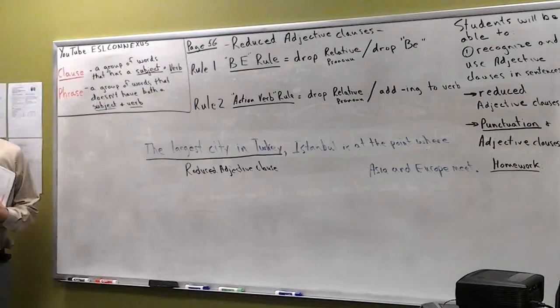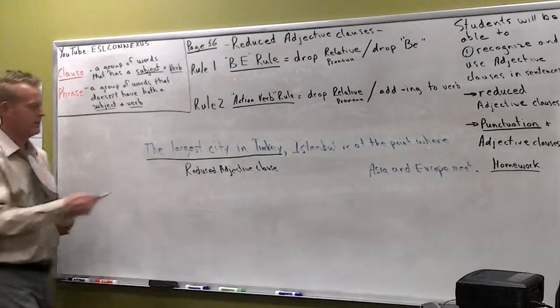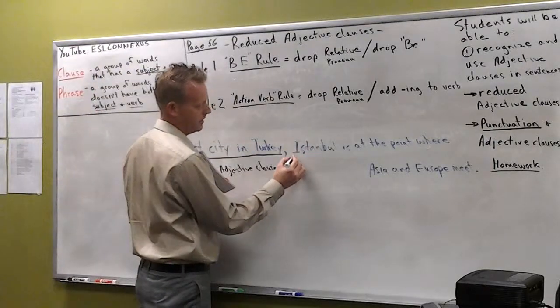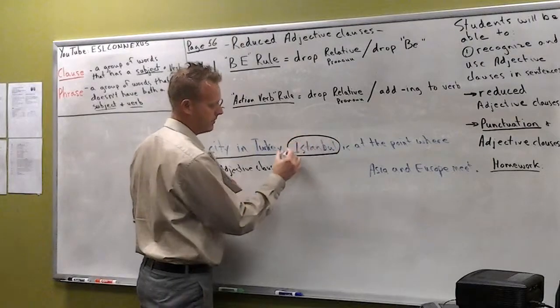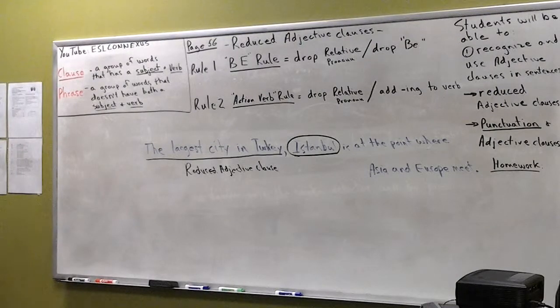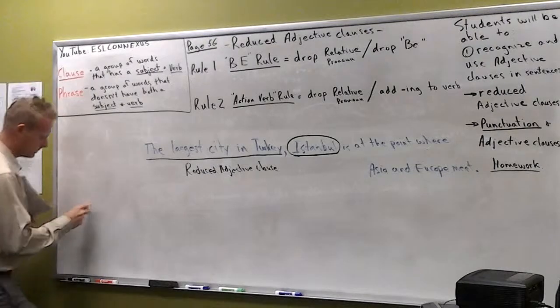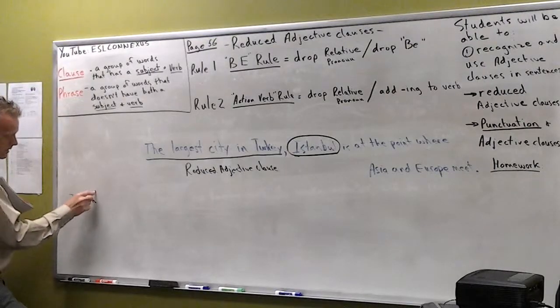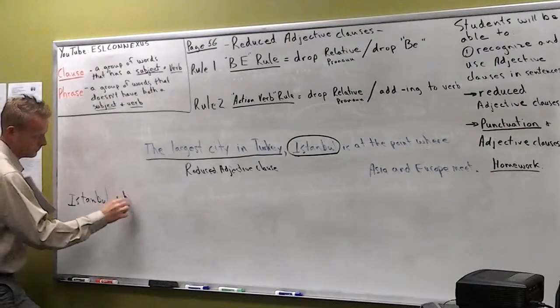Notice it broke the rule. Before we said the adjective clause has to follow the noun it modifies, but the problem is it's in front, isn't it? So what I'm telling you is, when you reduce an adjective clause, it's possible to put it at the front of the sentence with a comma in front of the noun it modifies. If it's modifying a subject like that, it is possible. But when we switch it back into a real adjective clause, like Abdurrahman did, can you read it one more time? Istanbul, which is the largest city in Turkey, is at a point where Asia and Europe meet.